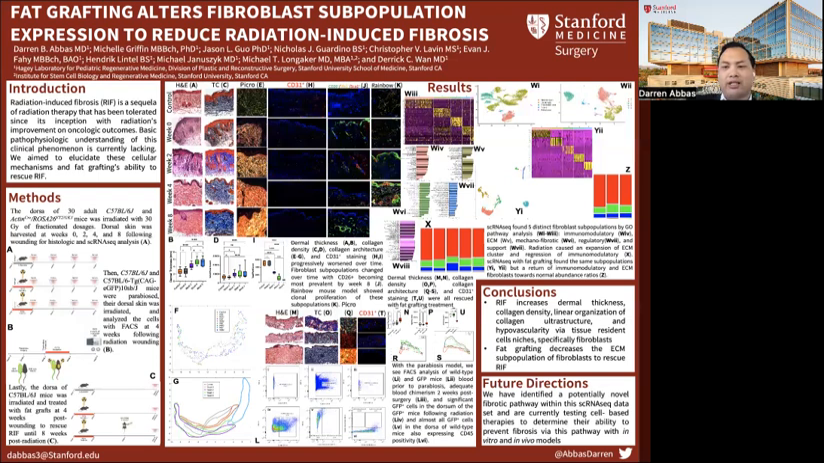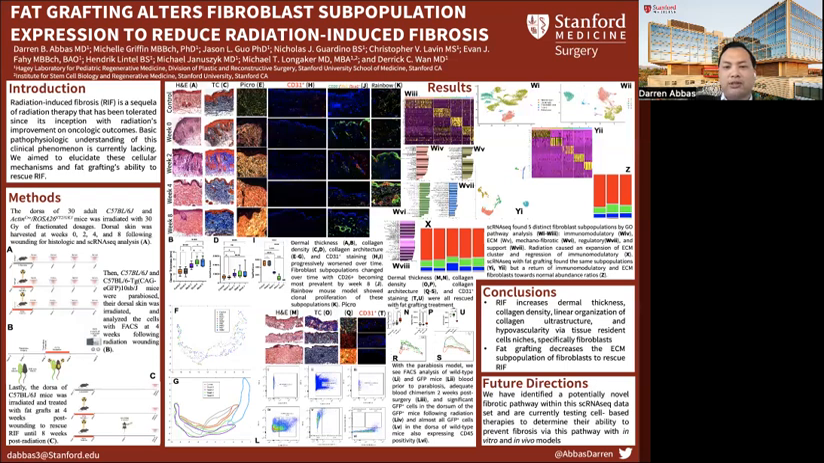When we did single-cell RNA sequencing of our fat-grafted samples, we noticed the same 5 fibroblast subpopulations were present, but that fat grafting was able to prevent the expansion of the ECM and regulatory clusters and maintain the immunomodulatory clusters more closely to non-irradiated tissue ratios.